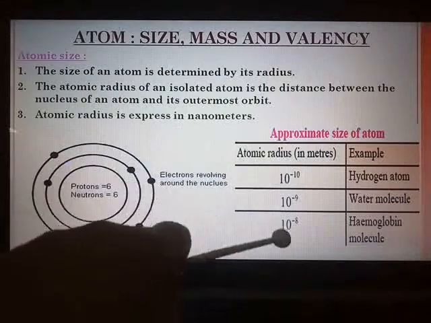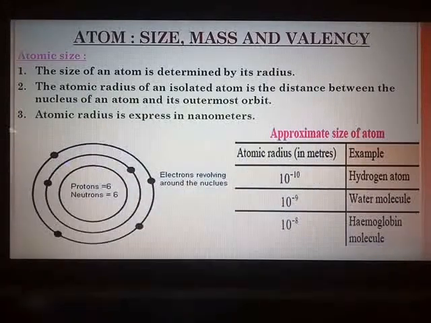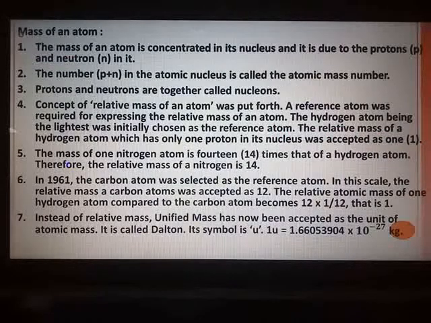Some of the atomic radii of different atoms were displayed, which we saw yesterday. Then we saw how to calculate the mass of an atom. As I have told you, the mass of any atom is concentrated in its nucleus. Why? Because the mass is due to the protons and neutrons which are present in it.